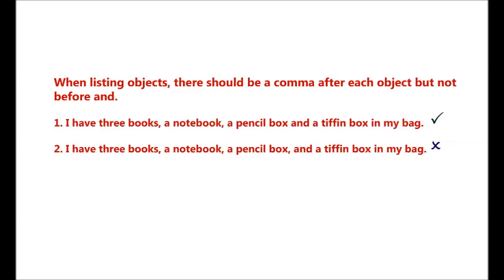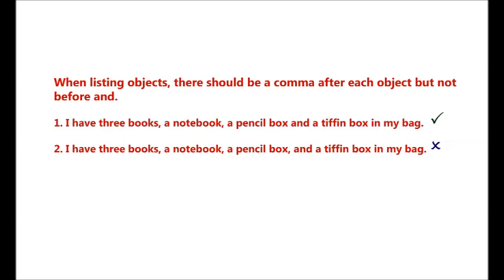When listing objects, there should be a comma after each object, but not before and. That means 3 items are given. Let me explain through an example. I have 3 books, a notebook, a pencil box and a tiffin box in my bag. So after 3 books you will put a comma, after a notebook you will put a comma.